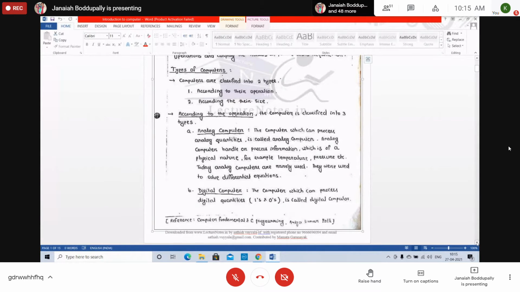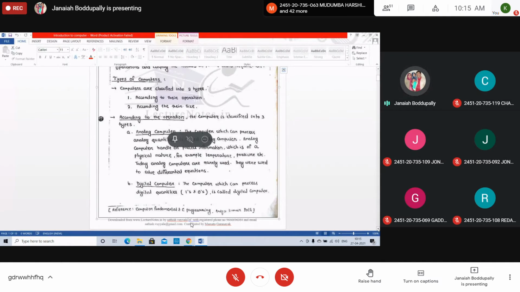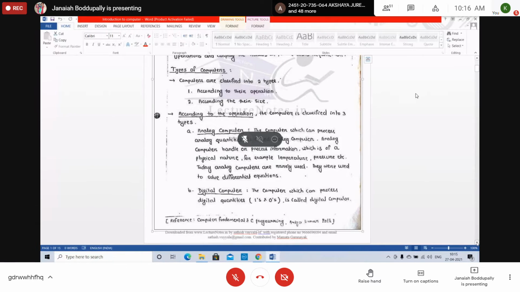So what are the different types of computers? Computers are classified into two types: according to their size, and according to their operation.